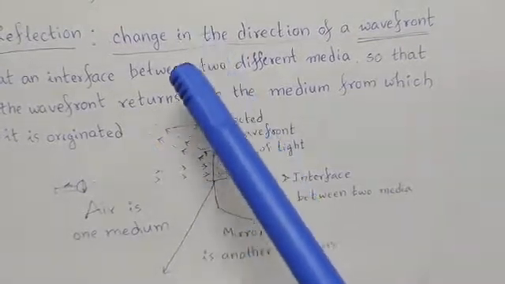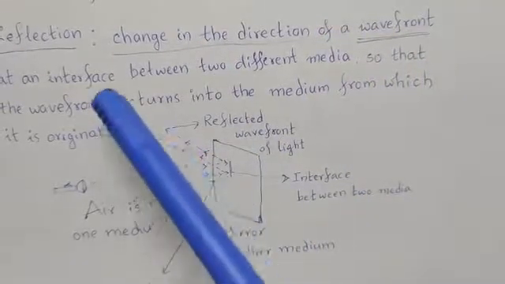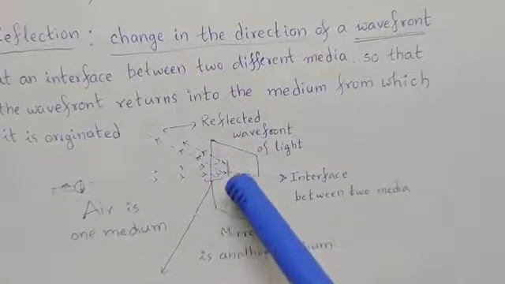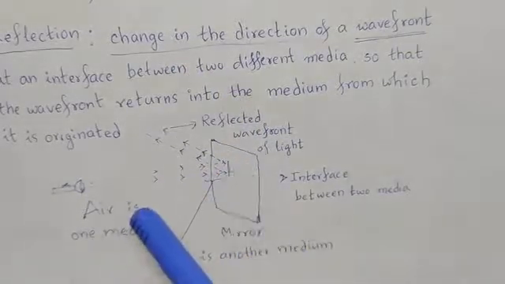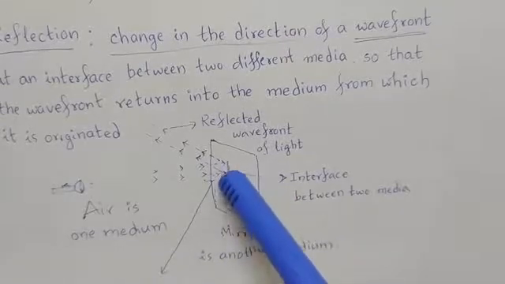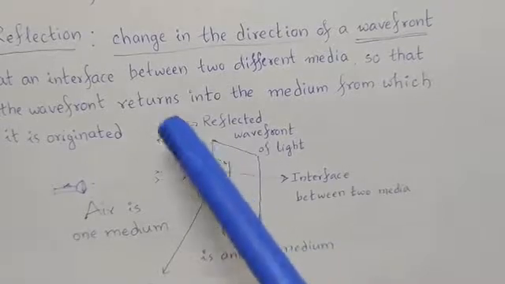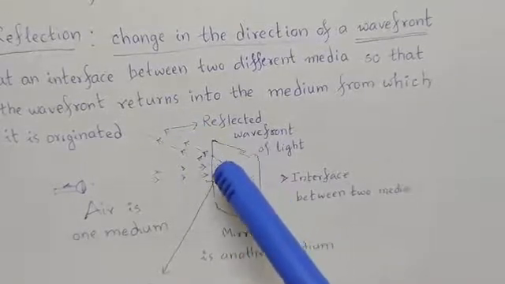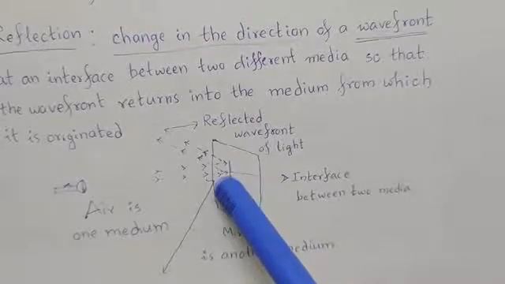So that's what it is: change in the direction of wave front at an interface between two different media. This is the interface where the medium of air and the medium of mirror are both joining. At this interface, there is a change in the direction of the wave front, so that the wave front is returning into the medium from which it originated.